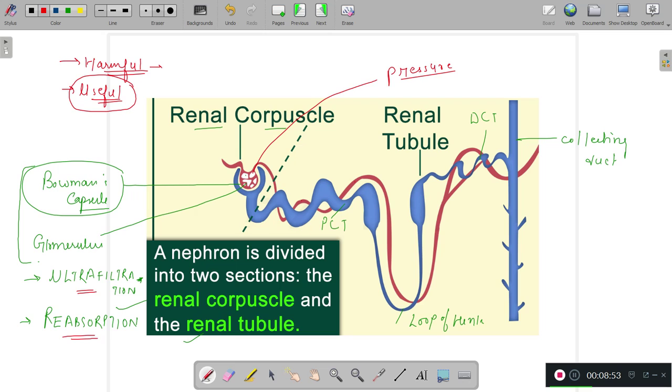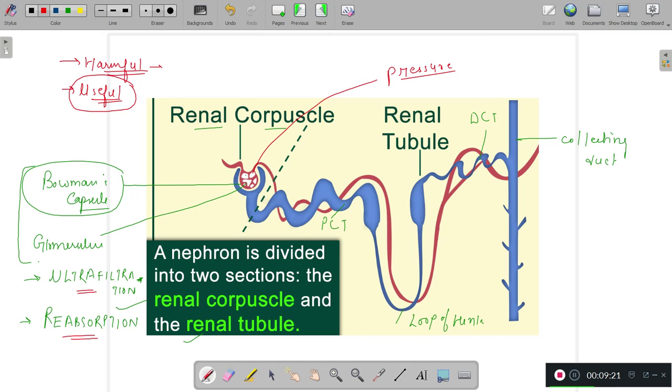First is ultrafiltration and second is reabsorption. In ultrafiltration, the substances are filtered out due to high pressure, and the useful substances get reabsorbed in the second step, because they are needed by the body, and that is why they are reabsorbed in the blood capillary through the renal tubule, as the filtrate passes from here to here.